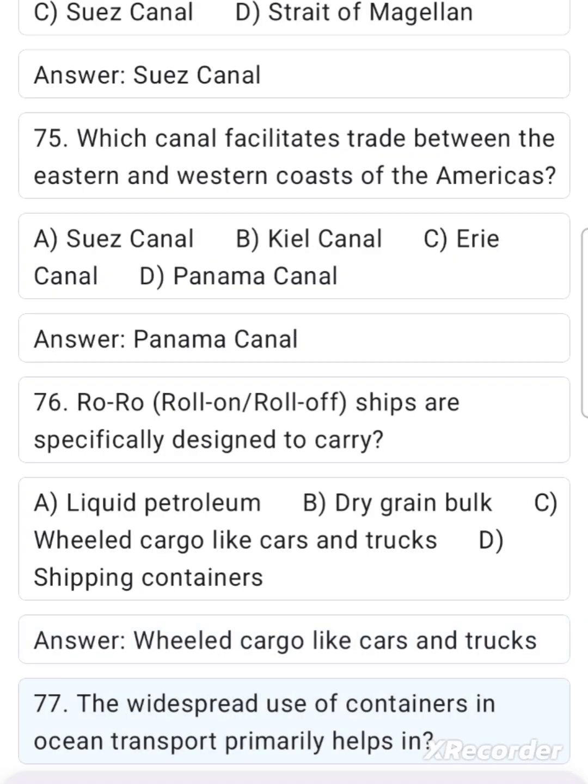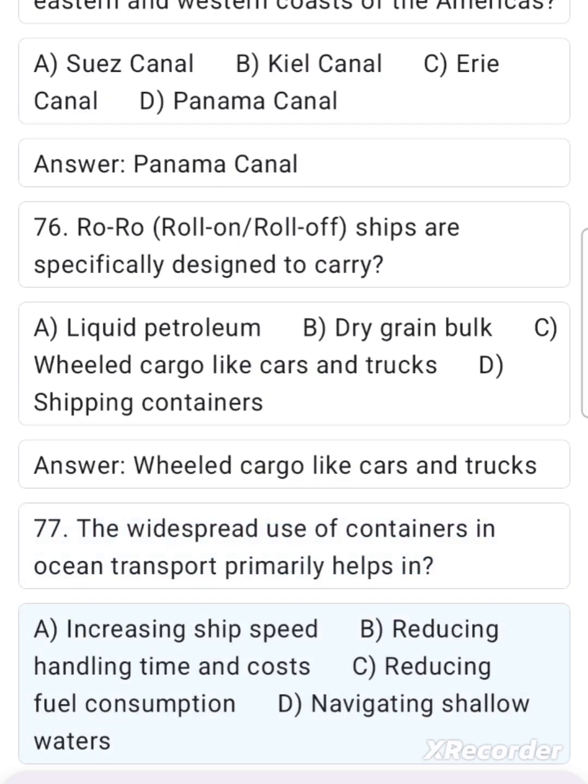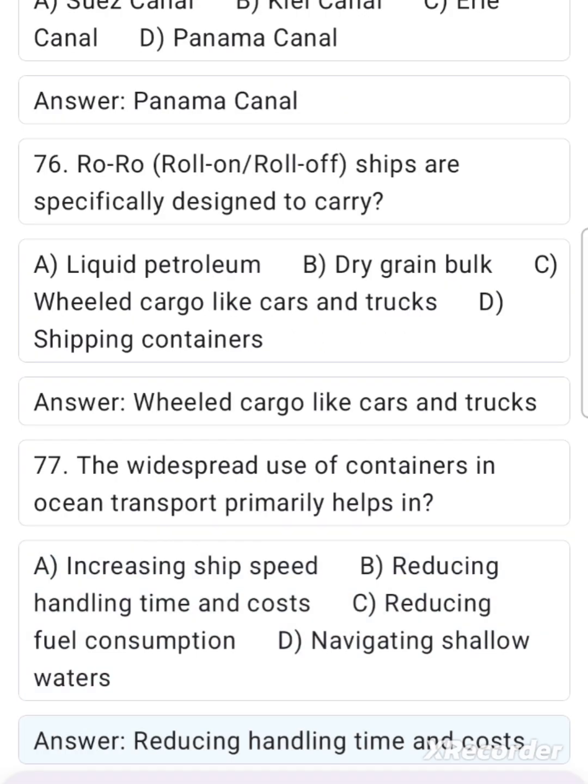77. The widespread use of containers in ocean transport primarily helps in A. Increasing ship speed, B. Reducing handling time and cost, C. Reducing fuel consumption, D. Navigating shallow waters. Answer. Reducing handling time and costs.